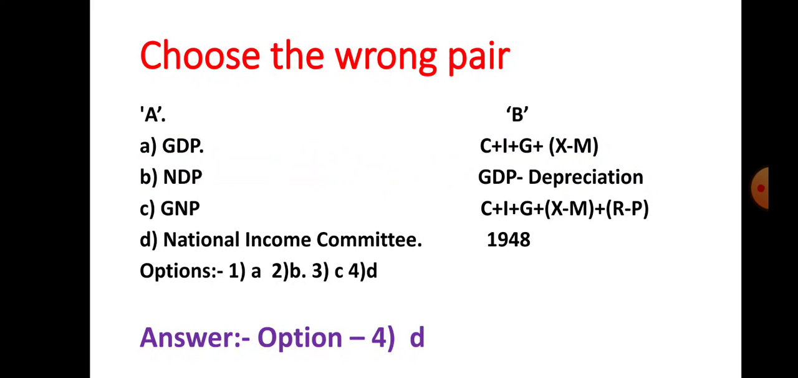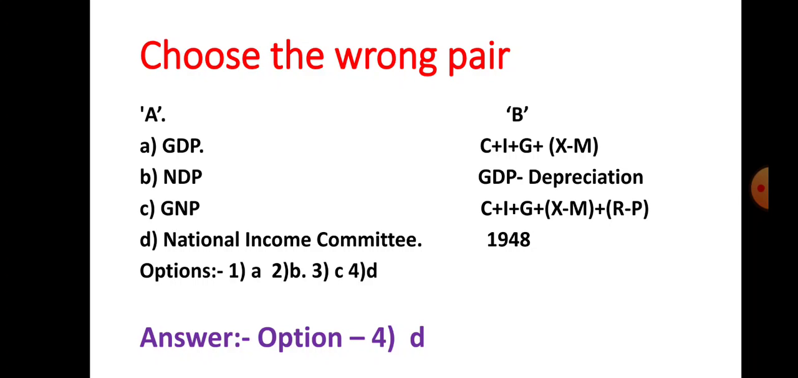So which one is wrong? GDP, you know how to calculate GDP. GDP is equal to C plus I plus G plus first bracket X minus M. Yes, it is the right formula to calculate GDP. How to calculate NDP? GDP minus depreciation, that is also right. How to calculate GNP? C plus I plus G plus X minus M plus, in second bracket, R minus P, that is also right. And for D they gave National Income Committee. It was established in the year 1949.